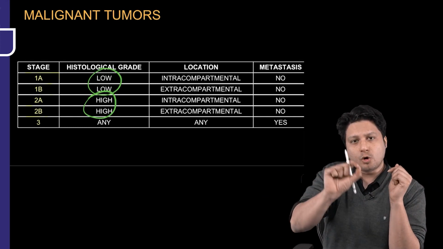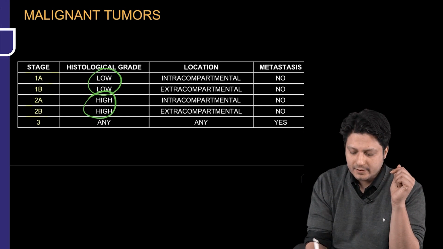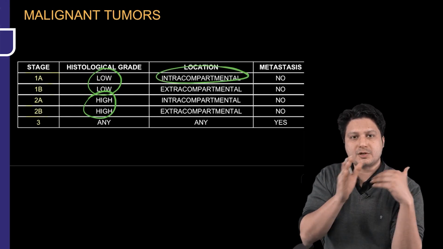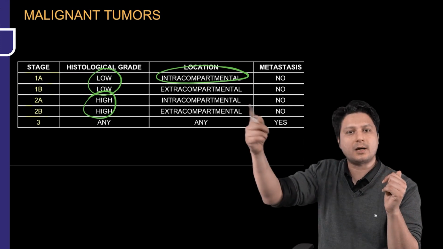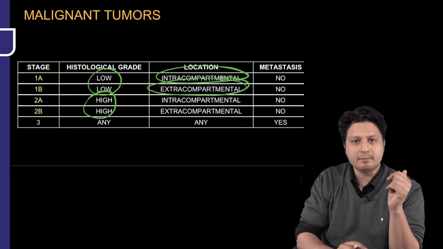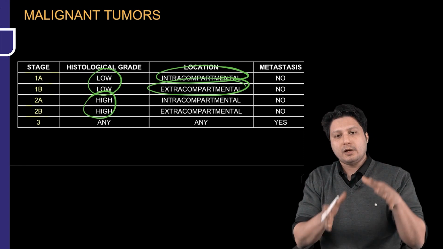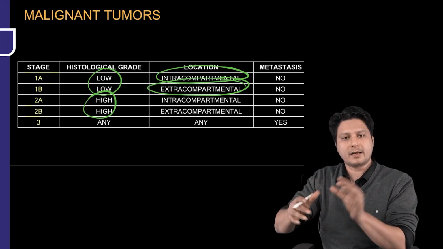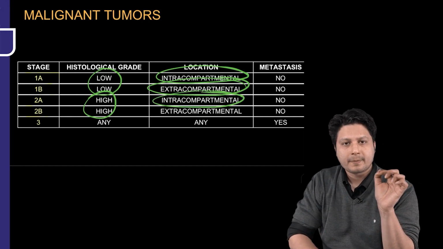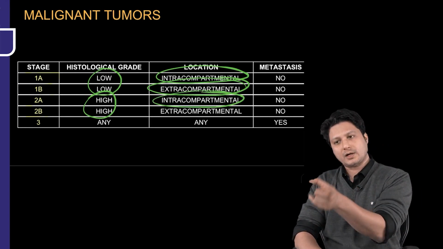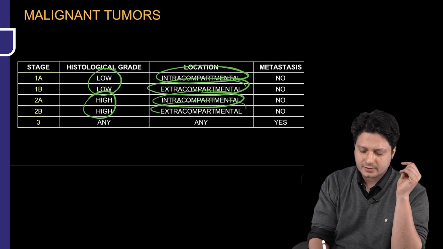So if a low grade malignant tumor is intracompartmental, it will be stage 1A. But if the low grade malignant tumor is extracompartmental, it will be stage 1B. Similarly, if a high grade malignant tumor is intracompartmental at the time of diagnosis, it is stage 2A. But if the high grade tumor is extracompartmental at the time of diagnosis, it is stage 2B.